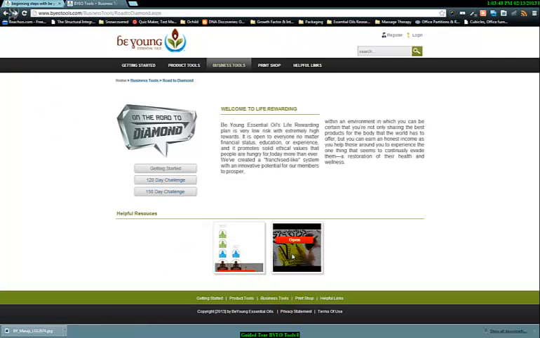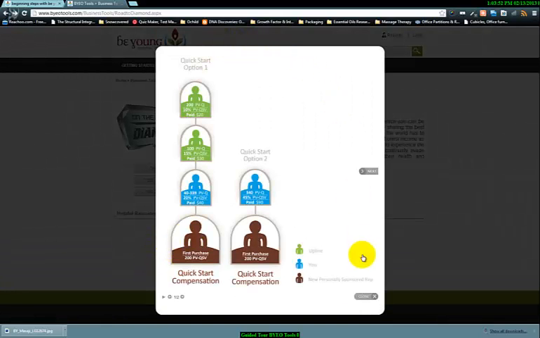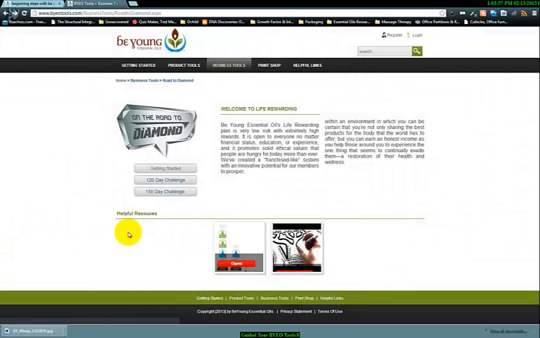Down here there's different things that you can open up and view. So if I were to click open, it would show you an image about the Road to Diamond. In this case, we don't have the image posted up yet. We just have the functionality there so you can see it.